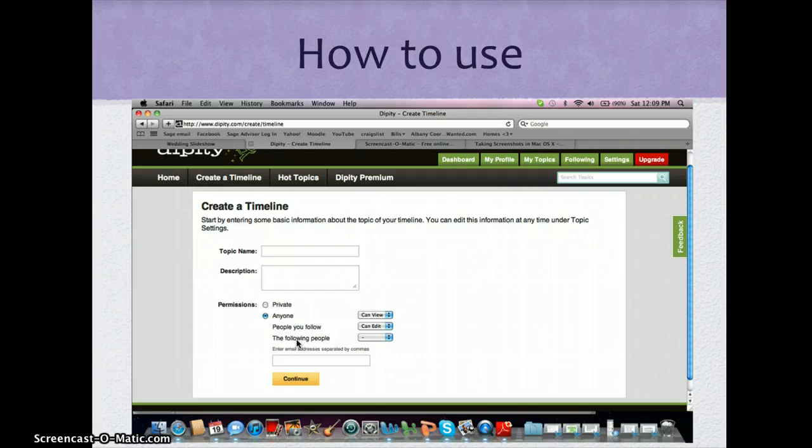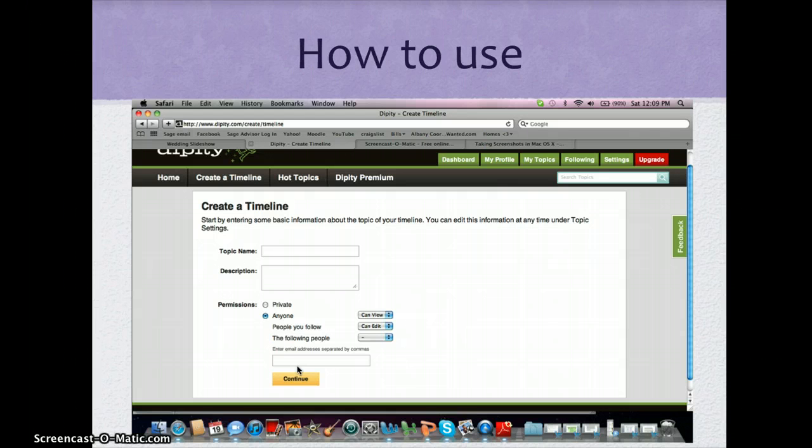This privacy setting is very important, I think, to use in schools, especially if you plan to use this within your classroom, because it can eliminate all the outside people from seeing your students' work and from commenting and editing on their work. And if they're using this collaboratively, you can have fellow classmates have the ability to comment and edit each other's websites if they're doing group work or one website for the whole classroom, however you're using this.